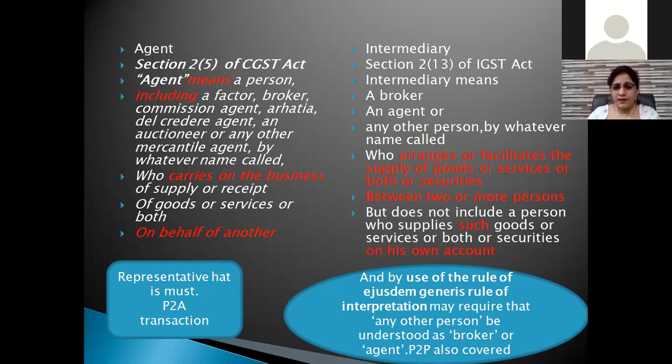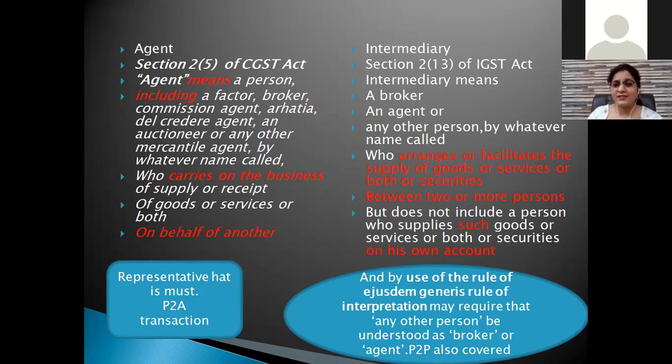But if you go through the law, we all know the rule of ejusdem generis, which requires that when a general word is used after two specific words, the law of interpretation says that the general word is to be read in consonance with the above words.